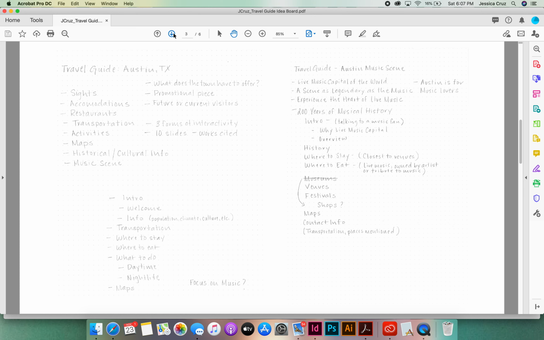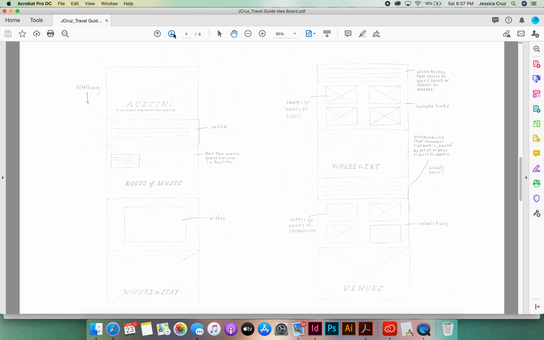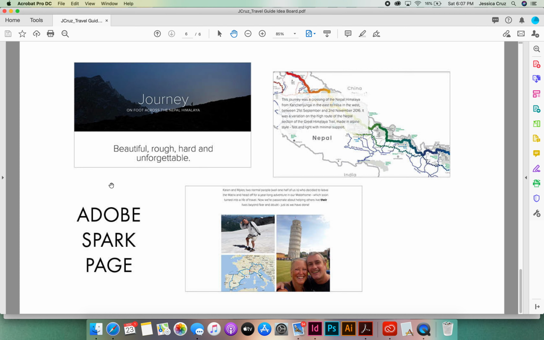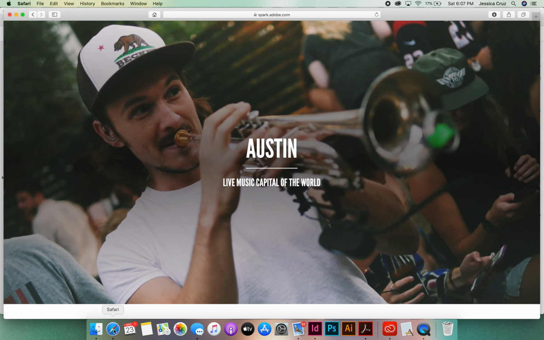Here's some brainstorming about different content. And once I decided to do an Adobe Spark page, I started looking into their templates and based my sketches and thumbnails on those. So that's what you'll see here. These are sketches of the different slides. And here's some of those templates I found early on in the planning stages. Then I'll get to my final project.